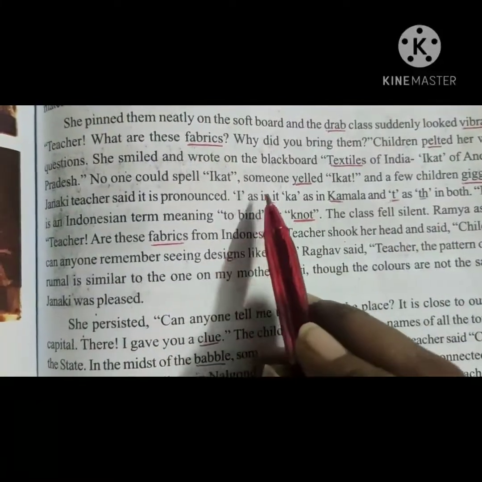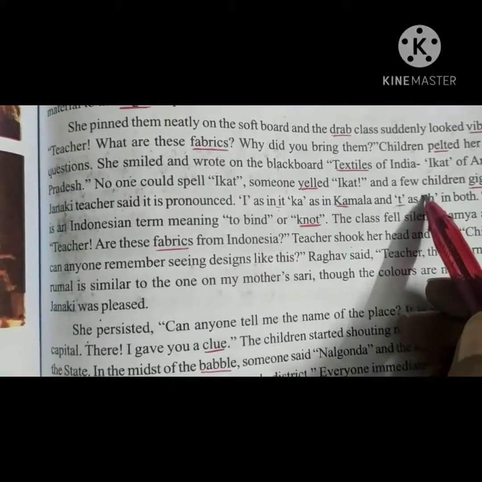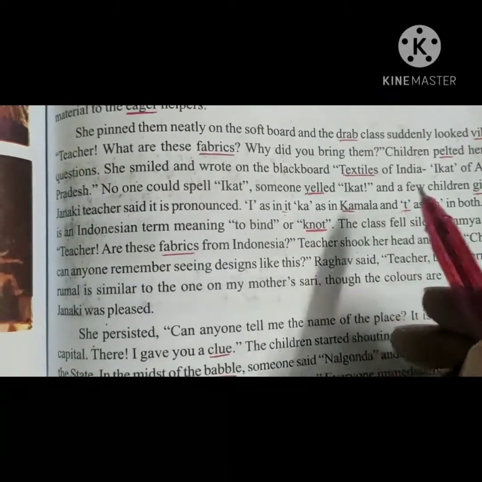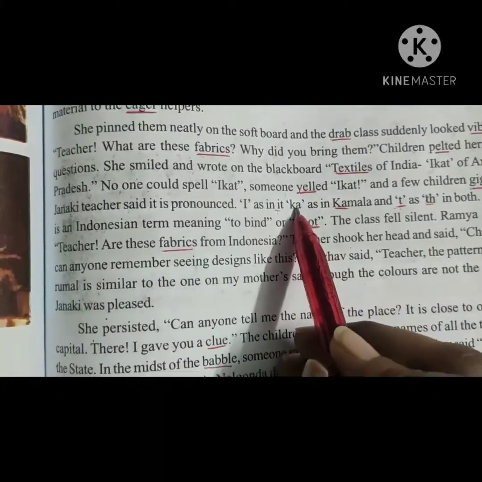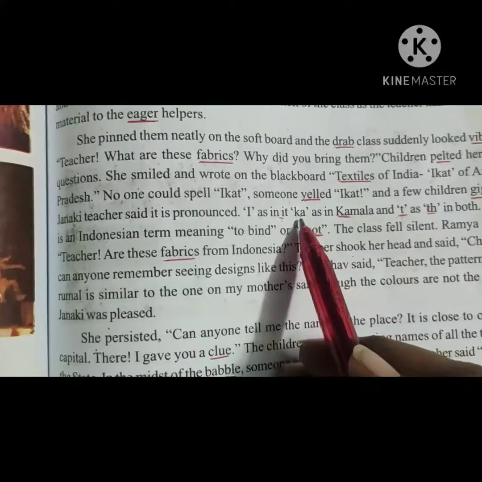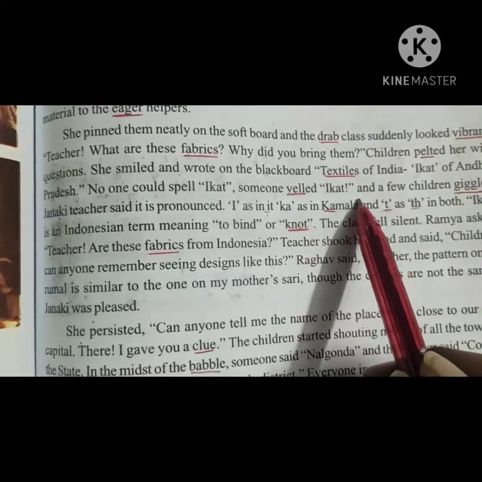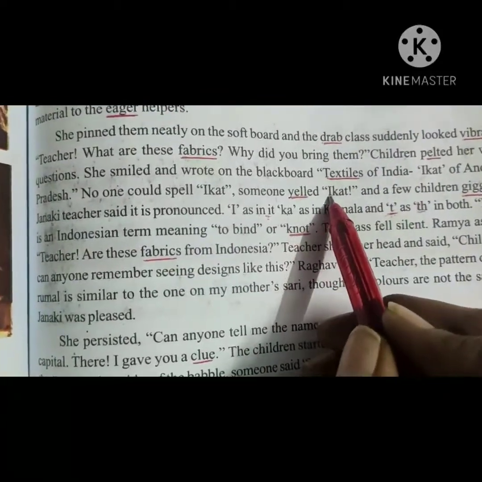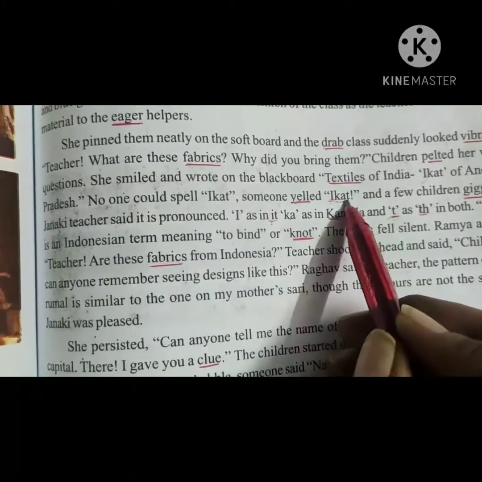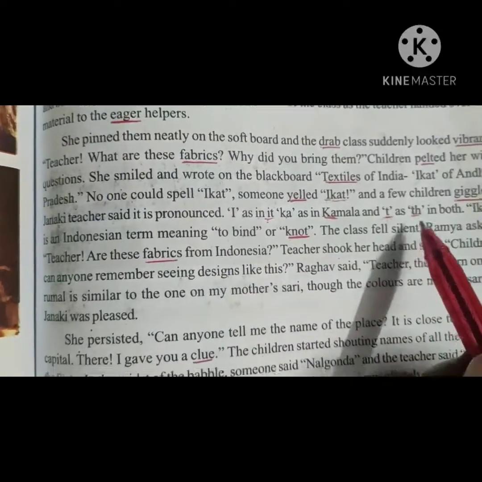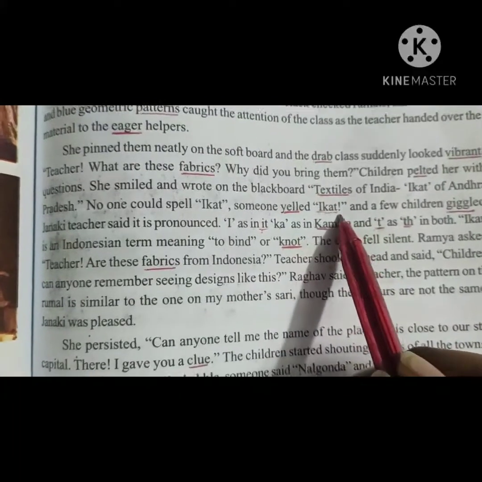So now let us see the spelling. I, Ka, It. Isn't it? How are you going to pronounce both? In the same way. So in I, you have to pronounce I, K, Kamala, Ka, T. So totally it is pronounced as Ikat. Now got it, children? Listen here. I, you have to take the sound in it. K-A, you have to take the sound in Kamala. T, you have to take the sound in TH. Now is it clear for you, children? So the pronunciation of I-K-A-T is Ikat.